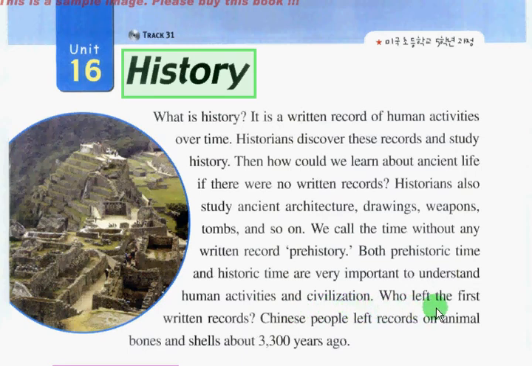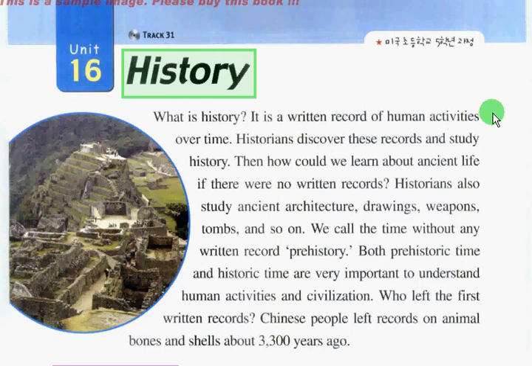Who left the first written records? Chinese people left records on animal bones and shells about 3,300 years ago. And now, let's read it again, but faster than the first one. Let's begin.